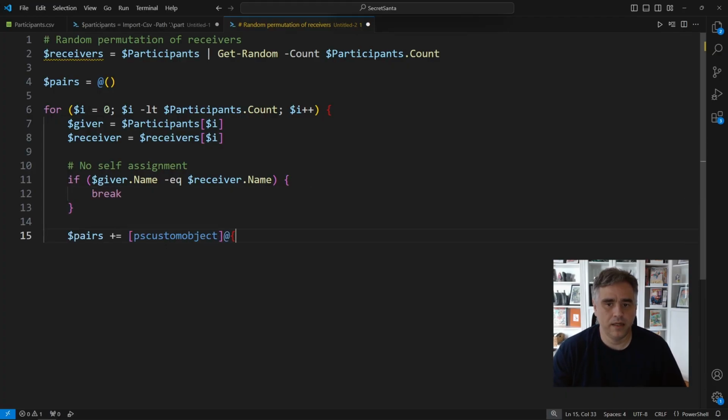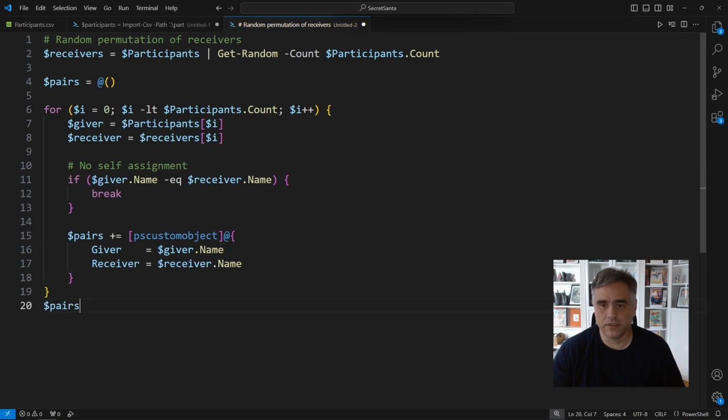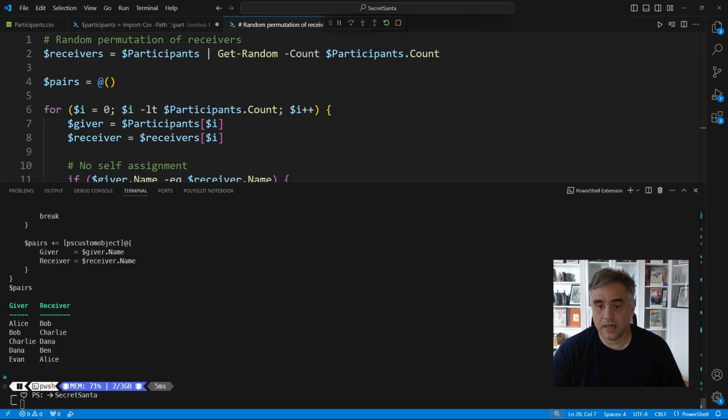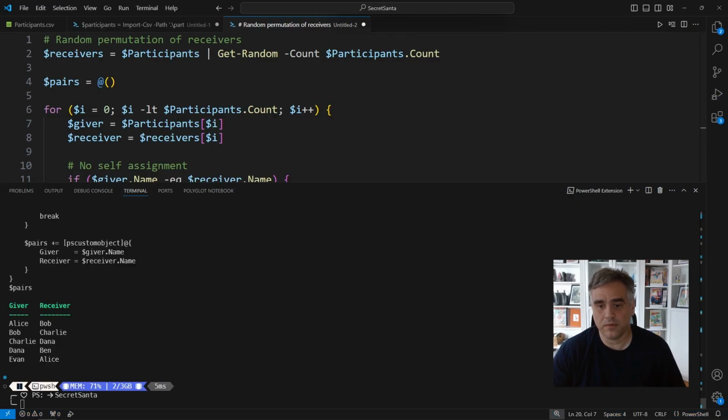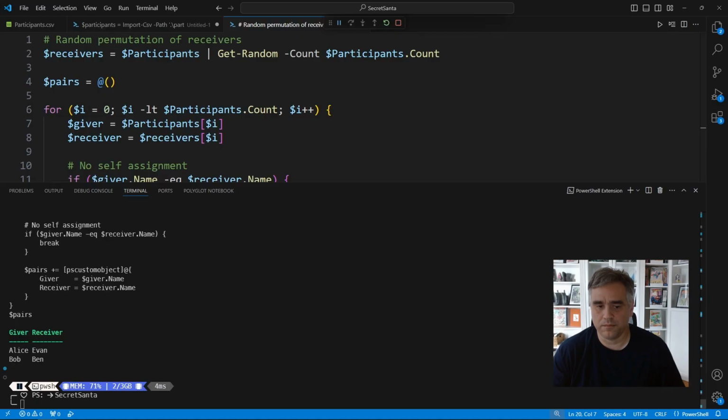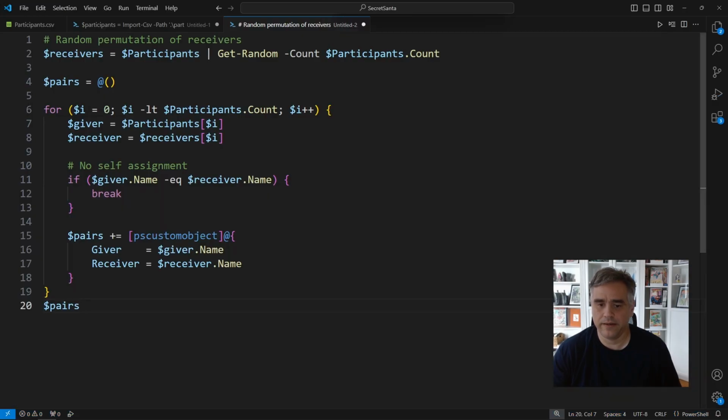If they are not the same, then we add a nice little object to pairs, which just gives the giver and receiver's names. At the end, we print pairs to see what we got. The catch: if any self-assignment happens, we break early and end up with an incomplete list. So we've gone from always wrong but complete to sometimes okay but often half-baked. But I think we can do better. So how do we fix that?